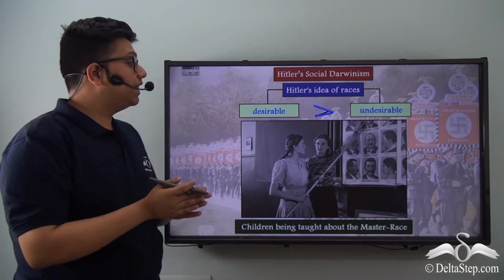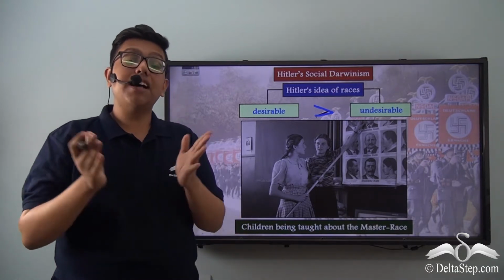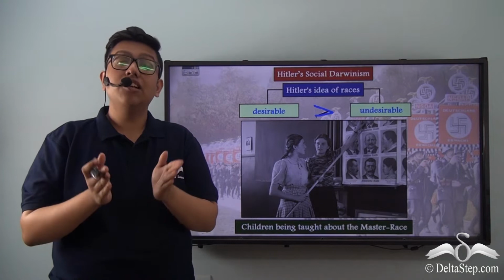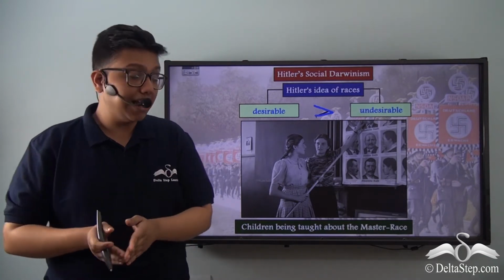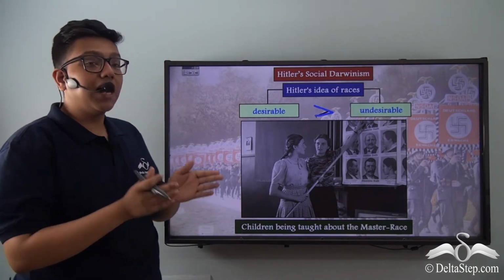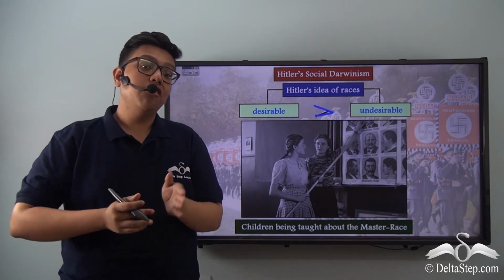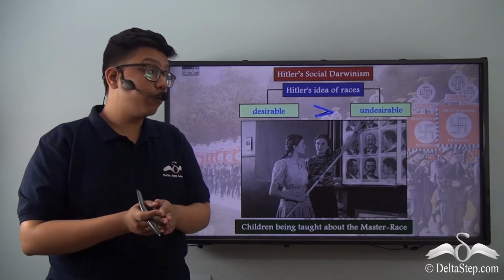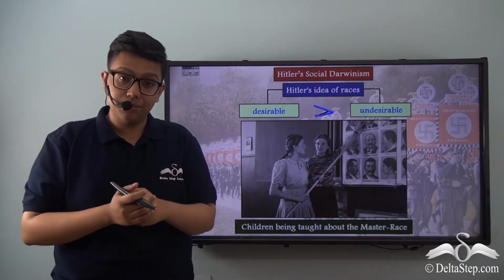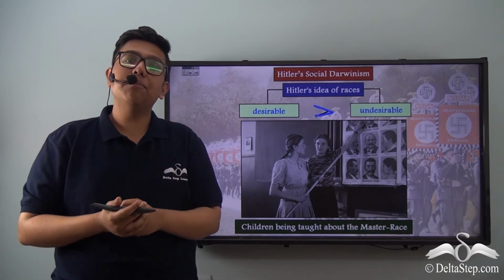Now, who were the desirable races? The master race itself, which is the Nordic Aryan group. In this particular picture, you can see a typical Nazi school where the young children are being taught about the desirable and the undesirable races, and also what the master race is.